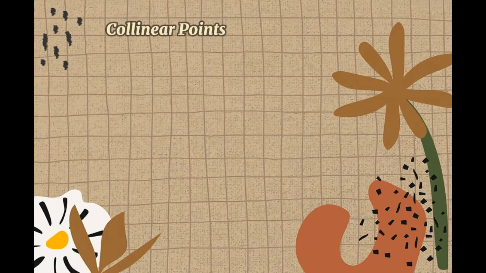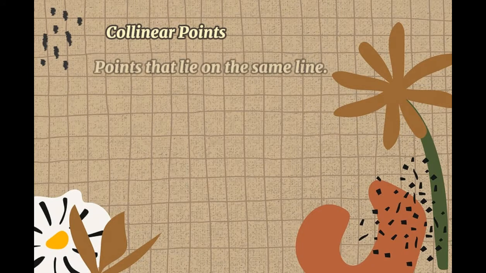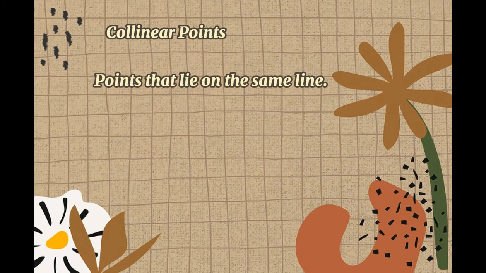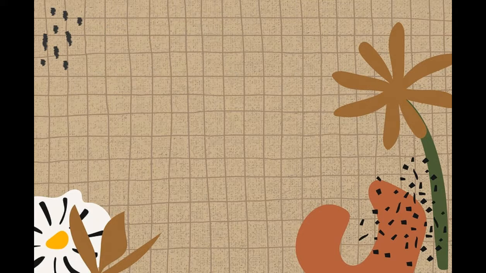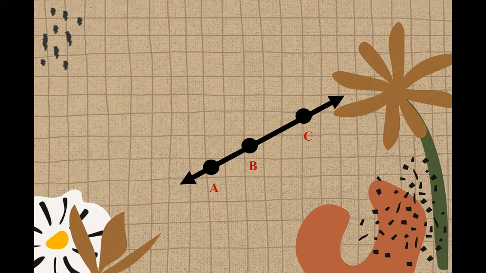So in collinear points, these are the points that lie on the same line. Like for example, so we have here the line with the arrow. So we have here the point A, point B, and point C. So we called it collinear points because the point A, point B, and point C are on the same line.